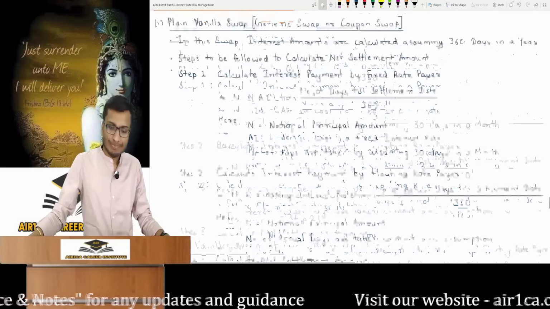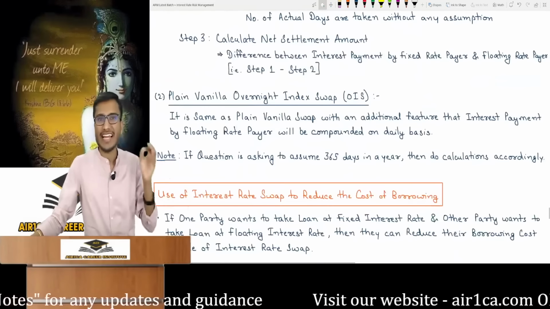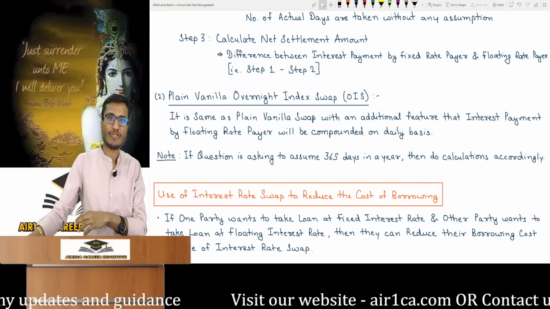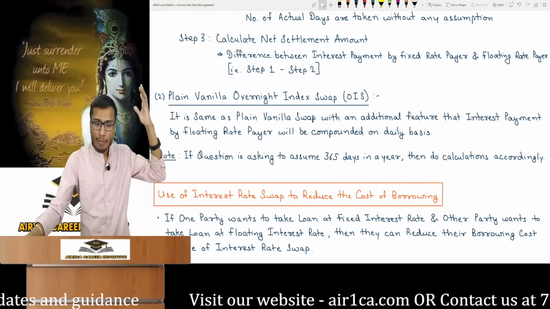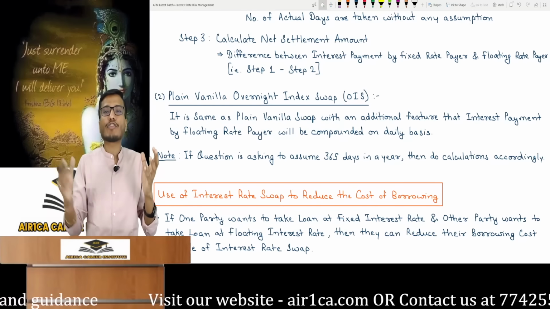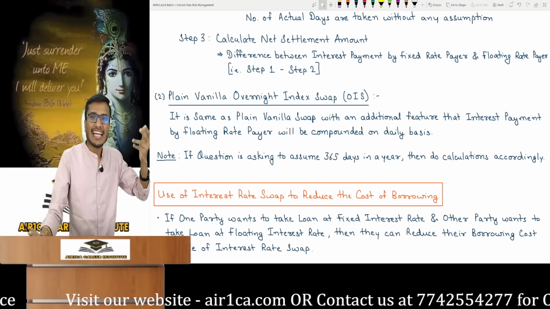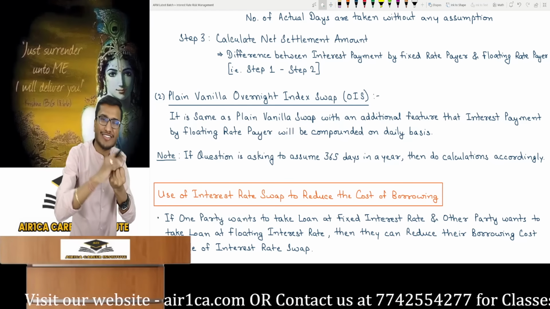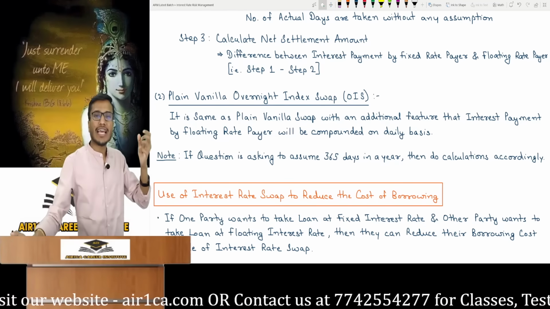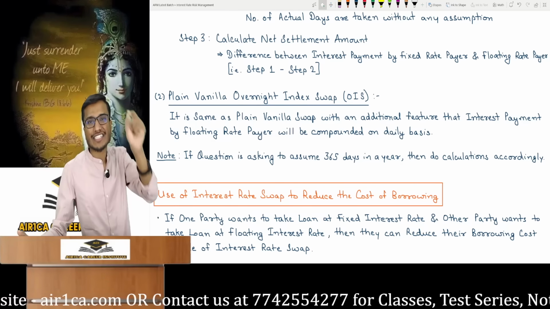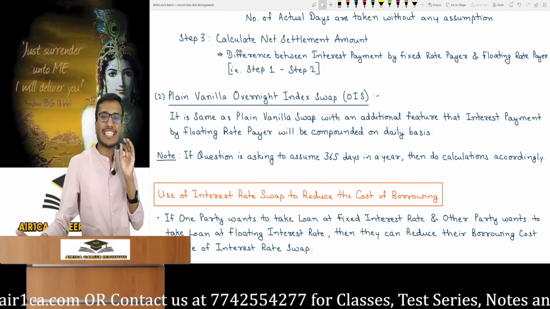Plain vanilla swap. Now the second type of swap is the plain vanilla overnight index swap. It is also commonly known as the OIS swap in short form. This is an extended form of the plain vanilla swap that we have just studied, a new model and a new version. A new model typically retains its base features, and similarly, the features that were in the plain vanilla swap will remain as they are. There's just one extra additional feature. Do you know what that additional feature is?